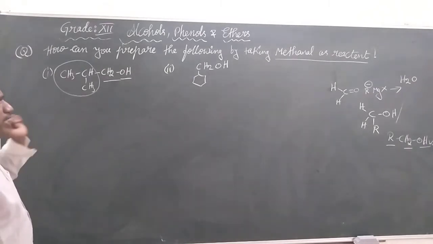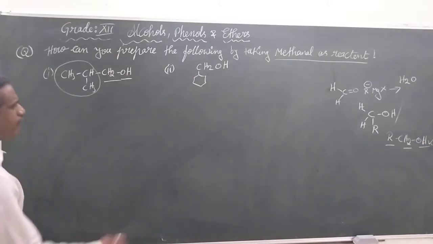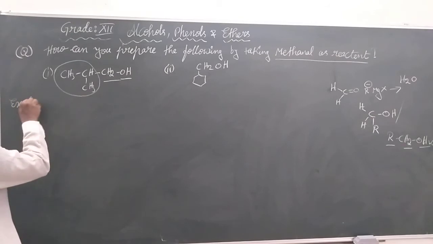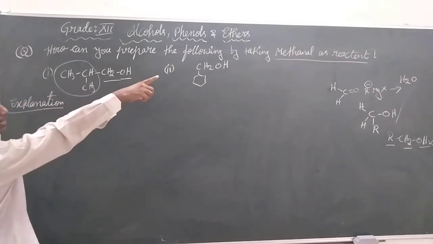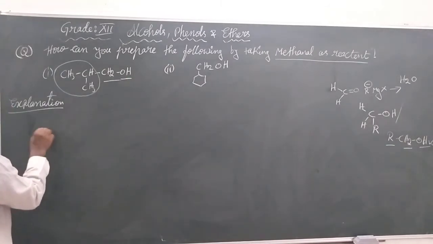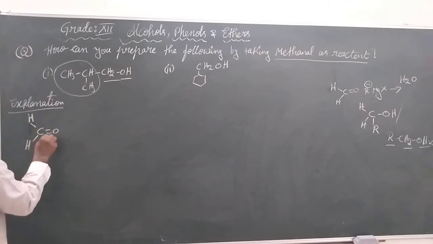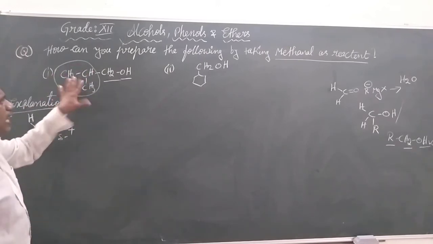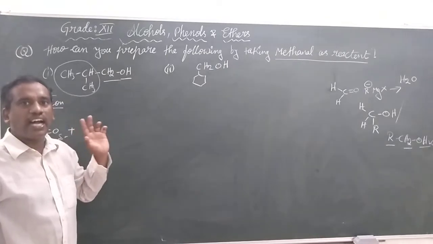Now our concept is, what is the formula of Grignard reagent? We have learned up to now, Grignard reagent is called R minus MgX. So they have already mentioned taking methanol as reactant. Methanol is C double bonded O, H and H, with partial positive charge and partial negative charge. These are the group of atoms that are present in the place of alkyl in the Grignard reagent.